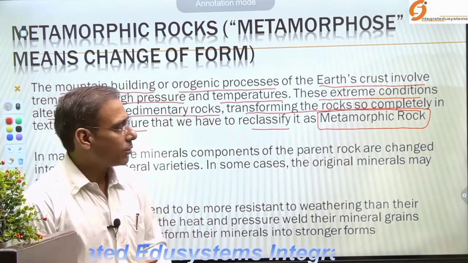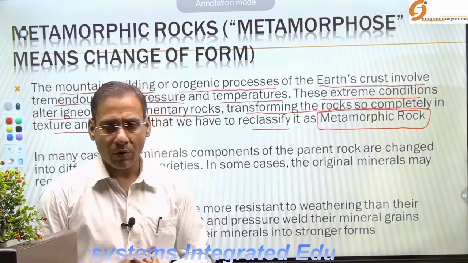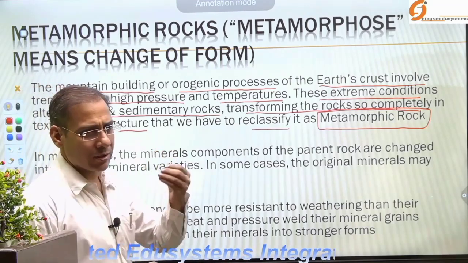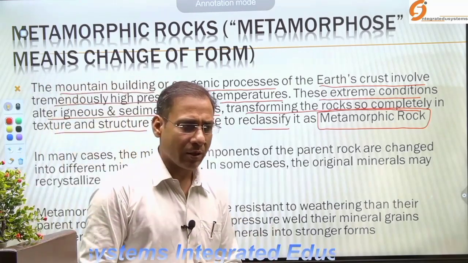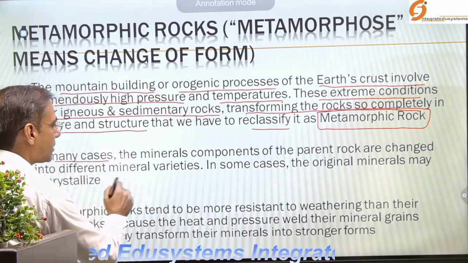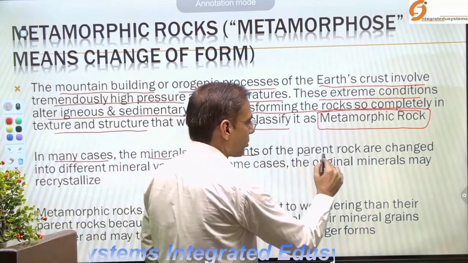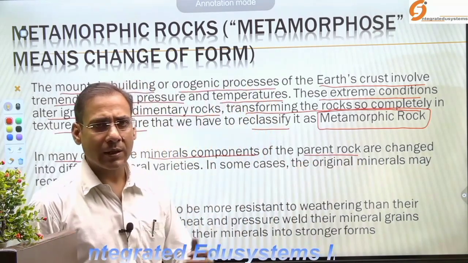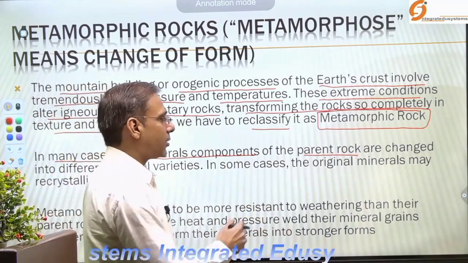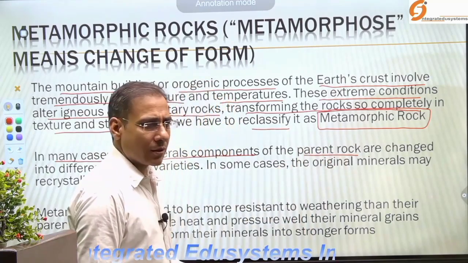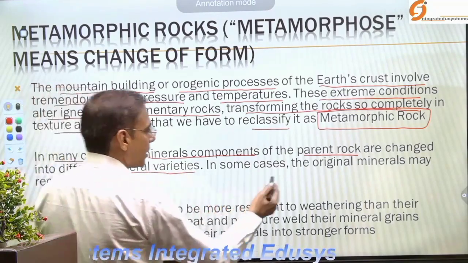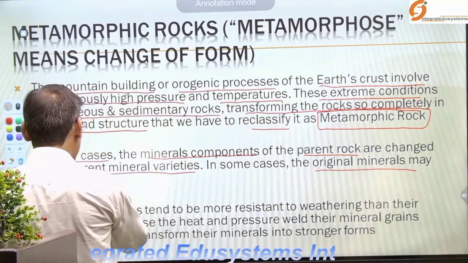Okay, so how the metamorphic rocks form or originate, I had explained. Now I had given you a basic idea of how you can show it through diagrams. Later I will explain in detail. So what I have written here: in many cases the mineral components of the parent rock, meaning the igneous or sedimentary rocks from which the metamorphic rocks are created, are known as the parent rocks, are changed into different mineral varieties, and in some cases the original minerals may recrystallize.